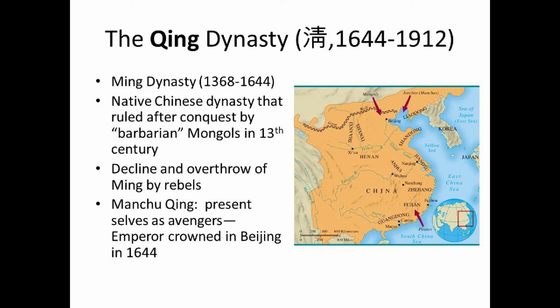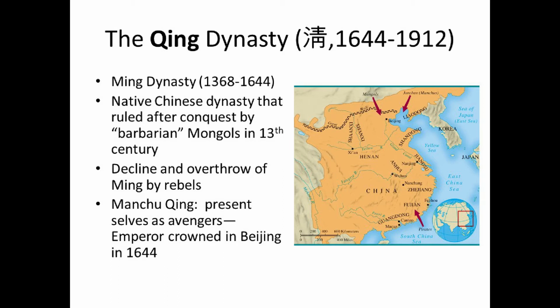However, if you look at that map of China, you look at the north, you see Beijing and you see the Great Wall, and you will see that there were two groups of people who were invading China. One group was the Mongol, and another group, you'll see on the right, it says Jurchen, and then in parentheses it says Manchus. That area of what is now northeastern China is often referred to as Manchuria. It's a very big area. I think it's about the size of California or France and Germany combined, so it's a big place.